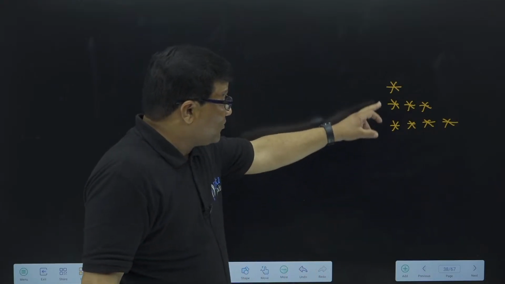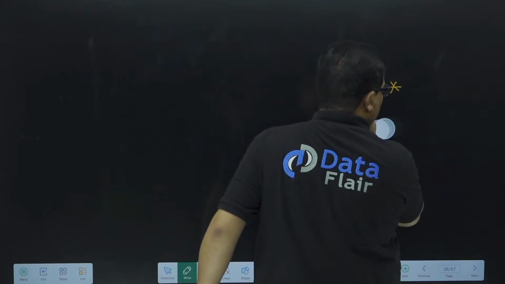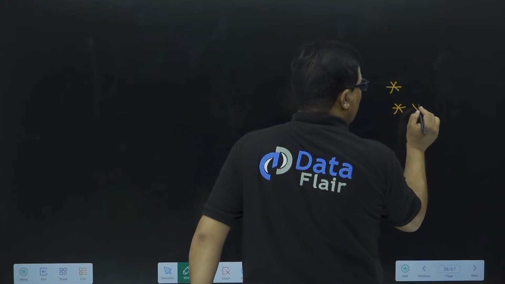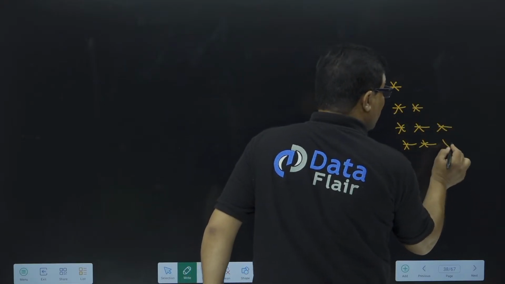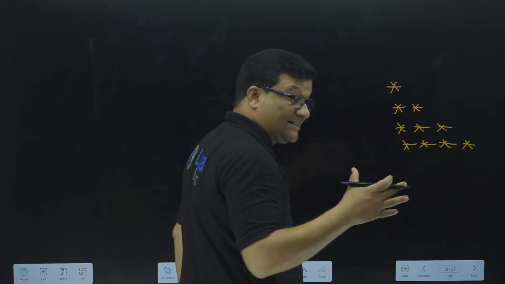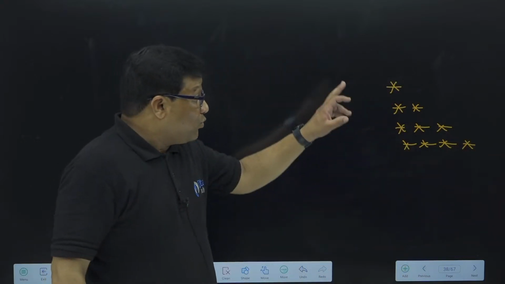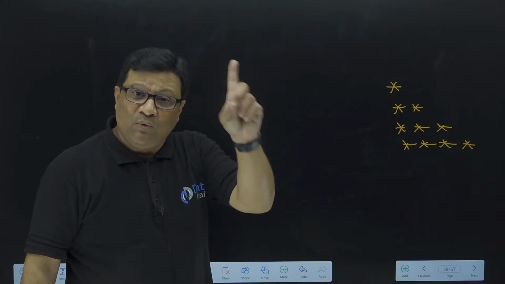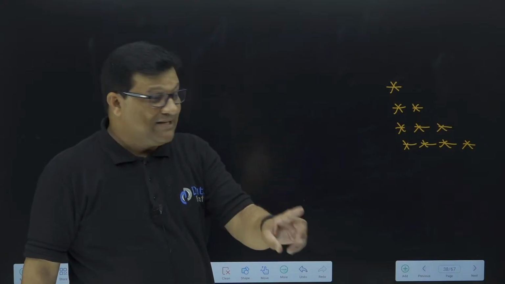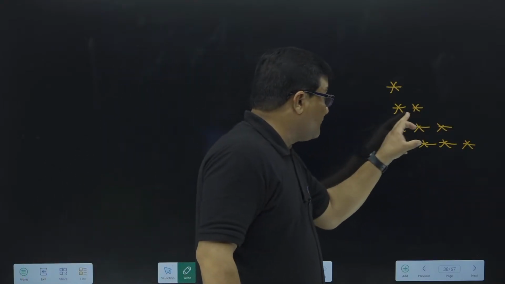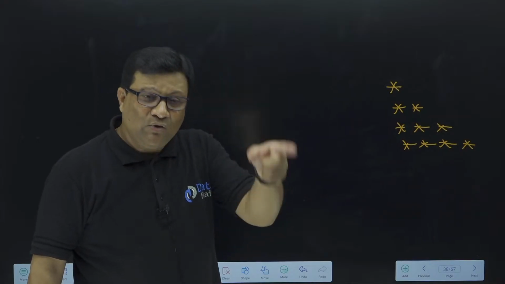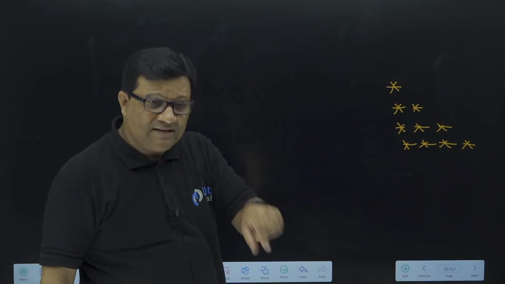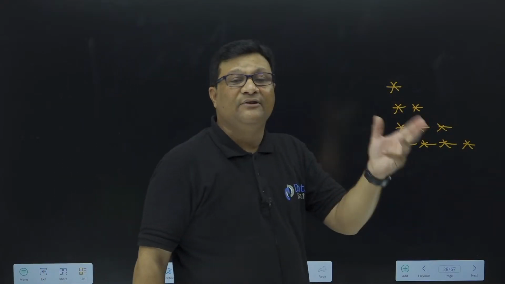I want this output: 1 star, then 2 stars, then 3 stars, and then 4 stars. But again, I'm telling you, don't use any slash n concept here. One print statement will print 1 star. If you want to print 2 stars, you have to write 2 separate print or println statements. So you decide for which star you go for print and for which star you go for println.